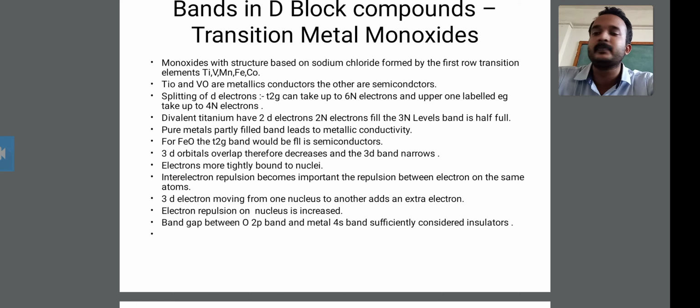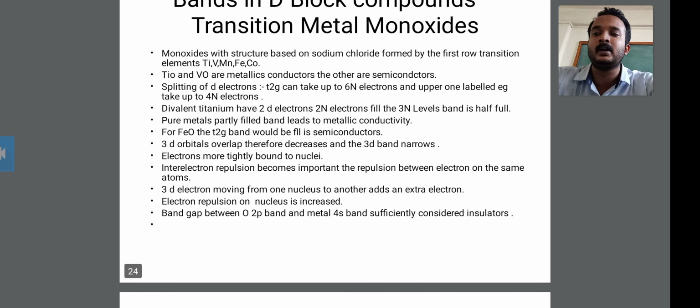Okay, such as the t2g, the t2g can take up 6 electrons. Therefore this t2g can take up 6 electrons, and the upper eg level takes up 4 electrons. Okay, this t2g and eg, you should also know from crystal field stabilization energy in octahedral and tetrahedral complexes. It shows the t2g and eg electrons. The t2g can take up 6 electrons, and it contains 3 orbitals, which are filled, forming 6 electrons.